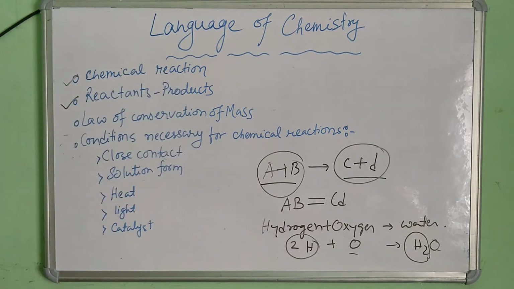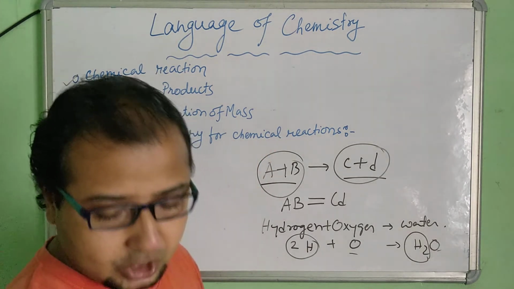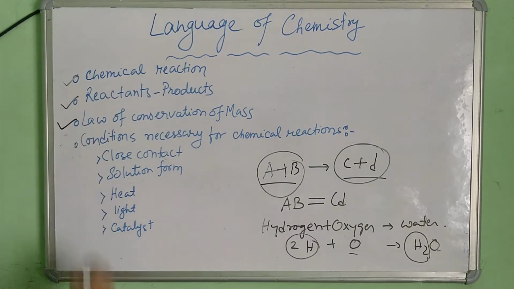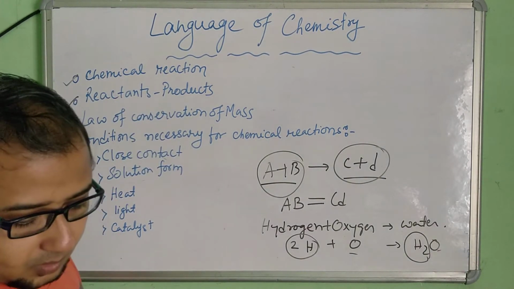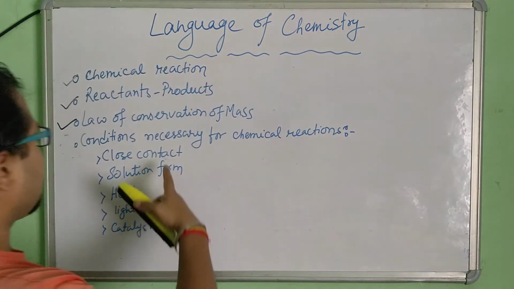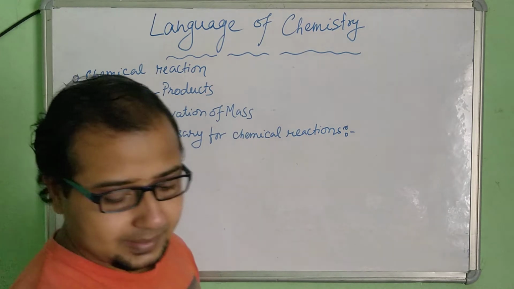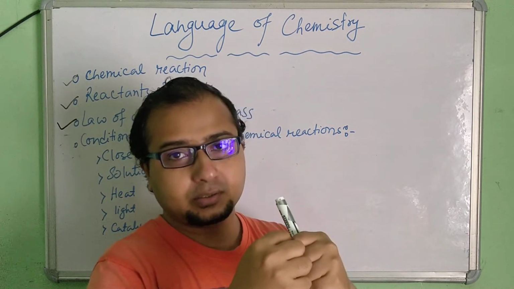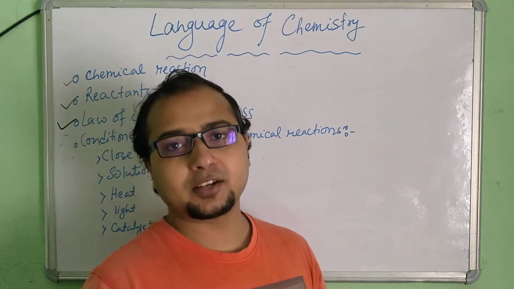Now let's move to the conditions necessary for chemical reactions. What are the conditions required for a chemical reaction? This point we have done. Close contact. Two substances must come in close contact. They must be in contact. Without contact, a chemical reaction cannot take place.